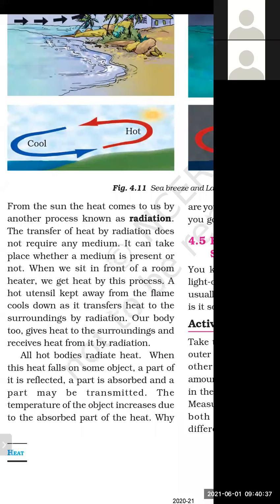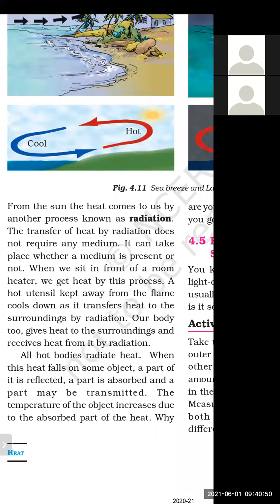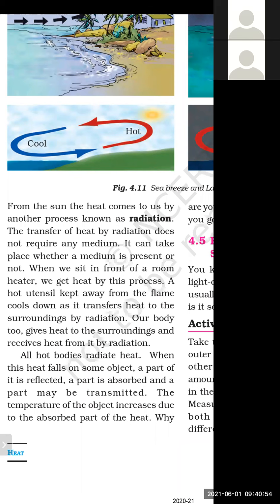When we sit in front of a room heater, we get heat by this process. The heating element of the room heater becomes hot and radiates some amount of heat, and that heat reaches us by which method? By the method of radiation.